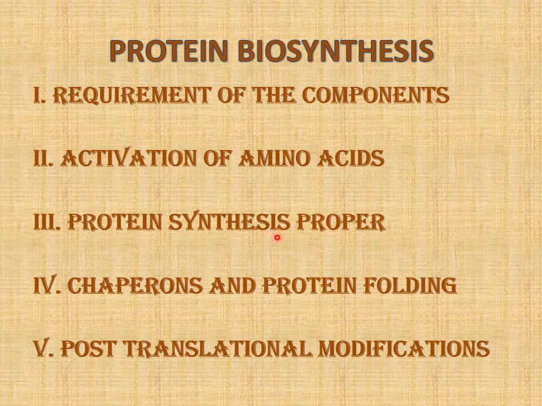Then number 3 step is protein synthesis proper. In protein synthesis proper, initiation, elongation and termination, 3 processes are there where protein is synthesized. Now after the protein is synthesized, the protein has to be folded in its uniform method.